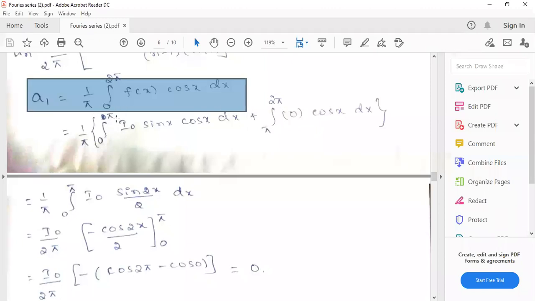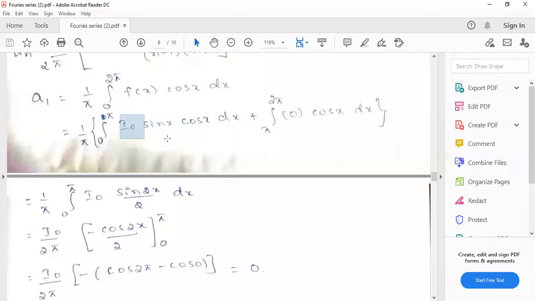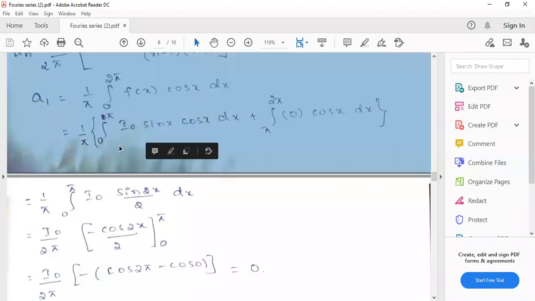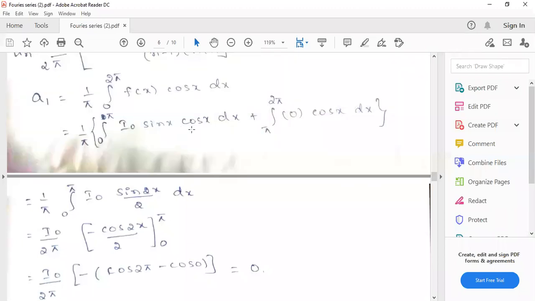In the interval 0 to pi, f of x is I naught sin x. In the interval pi to 2 pi, f of x is 0, so this second integral will vanish. Now we have to integrate this with respect to x. Here I naught is a constant, we can take it out. And in place of sin x cos x, what can we write? Sin x cos x.